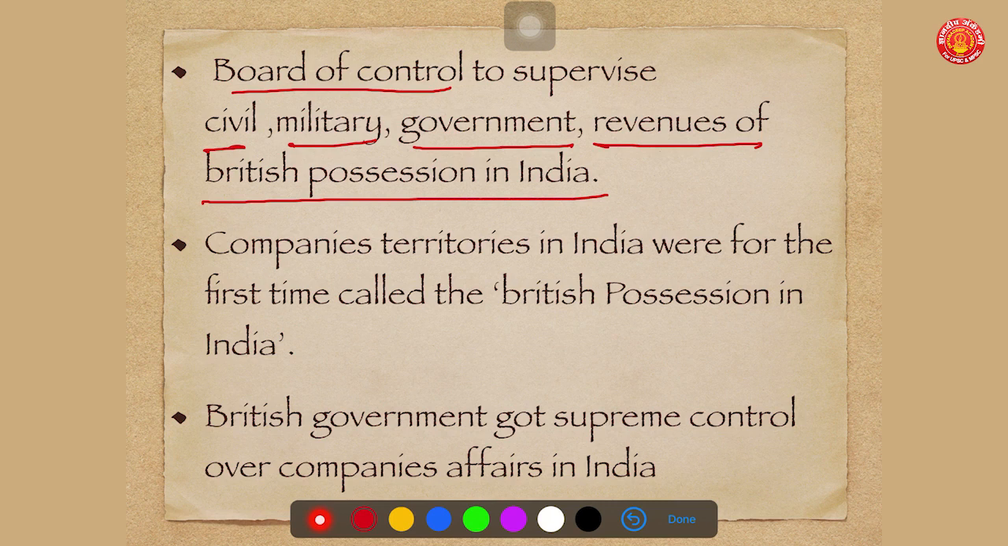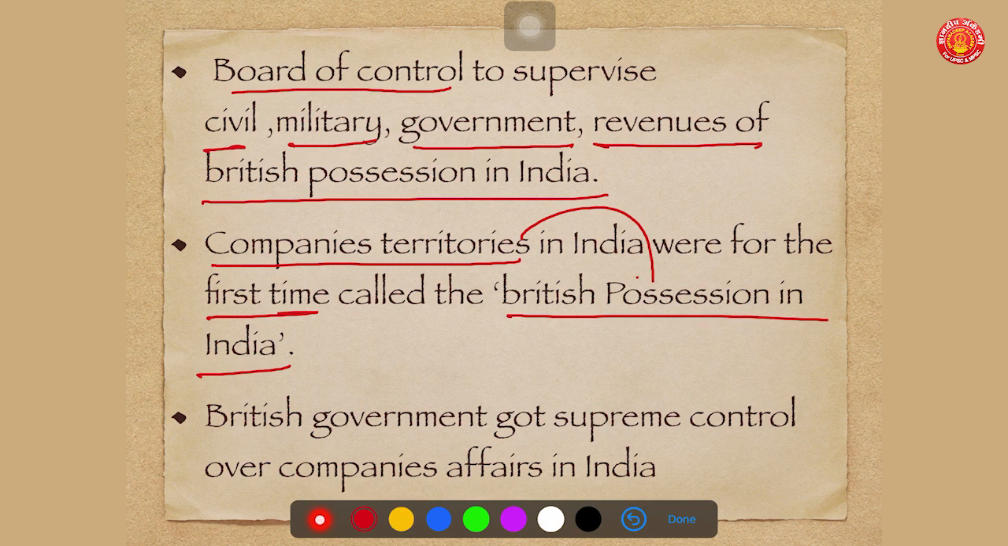The most important development of Pitt's India Act was that for the first time, the company's territories, that is territories which were in the hands of the East India Company, were called British possessions in India. It means slowly they are shifting focus from the East India Company to the British government. This is a very, very important development towards centralization. So in Pitt's India Act, it was for the first time that the company's territories in India were called British possessions in India.